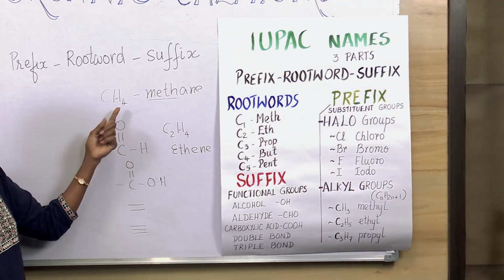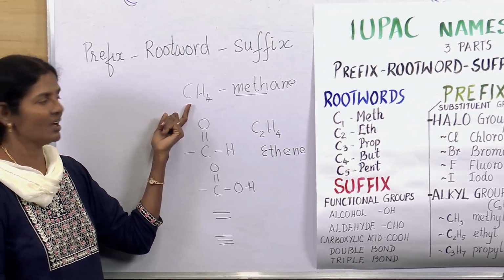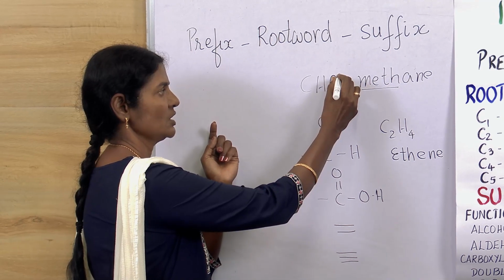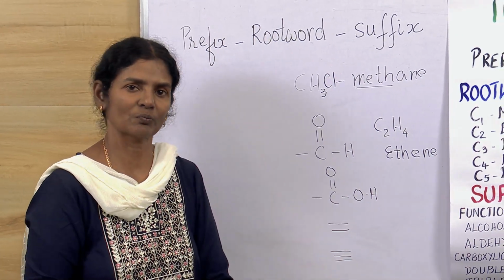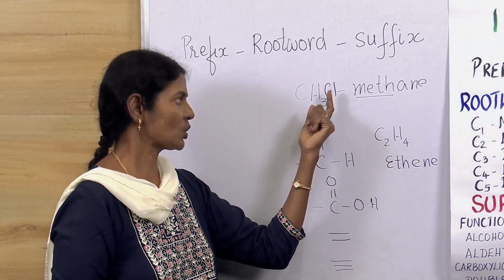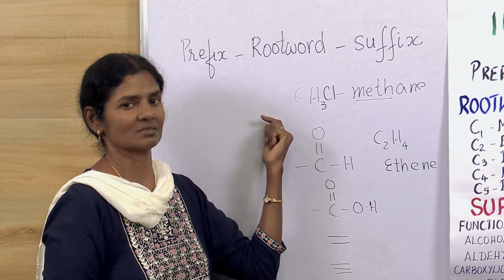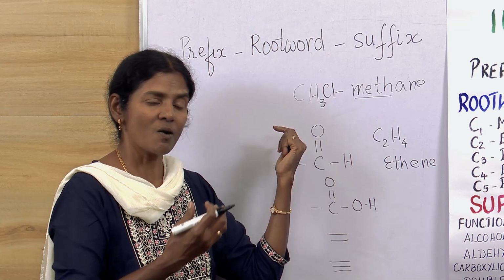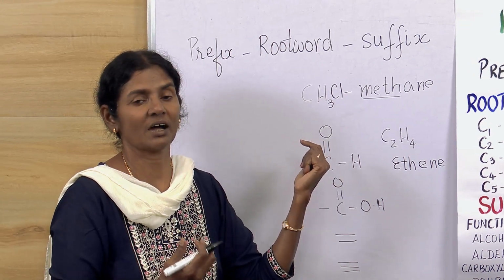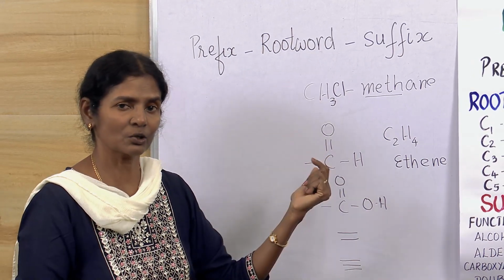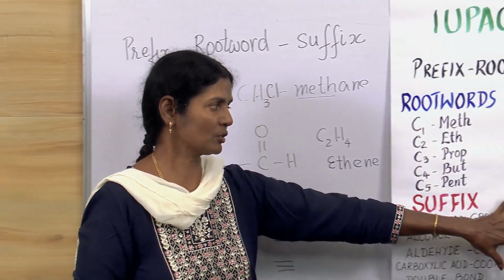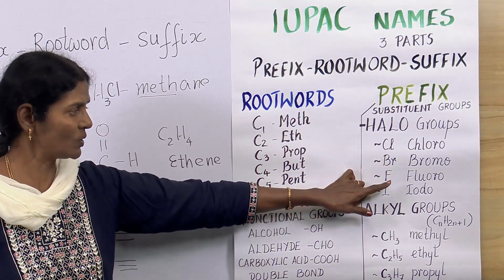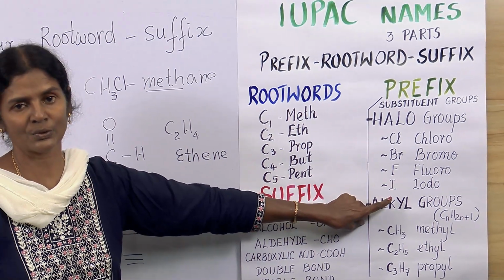For example, if in the place of 1 hydrogen we have a chlorine group, we would call it chloromethane. 1 chloro group is there and it's a methane. Hydrogen is substituted, and chloro group comes in. Therefore, these will start as chloro, bromo, fluoro and iodo.